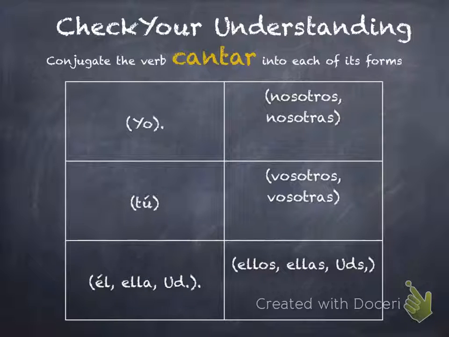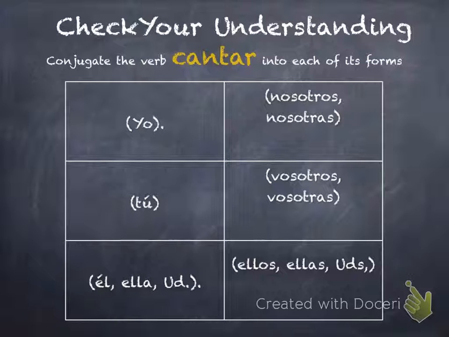So now we're going to check and make sure that we've understood this. So we're going to conjugate the verb cantar into each of its forms. So I put the forms here for you in the same order they will always be in these charts. In the yo, tú, él, ella, usted, nosotros, nosotras, vosotros, vosotras, ellos, ellas, ustedes.